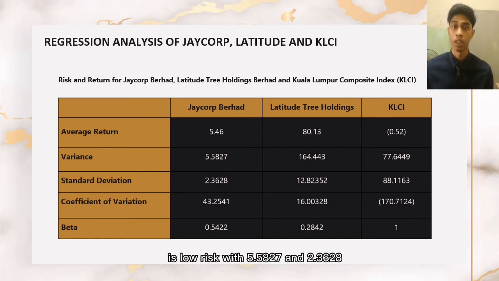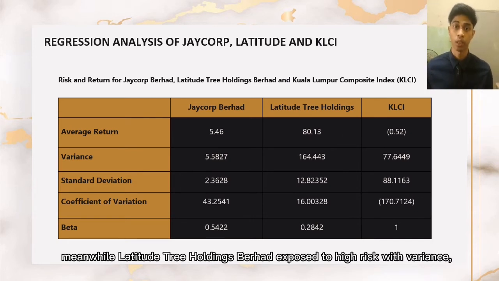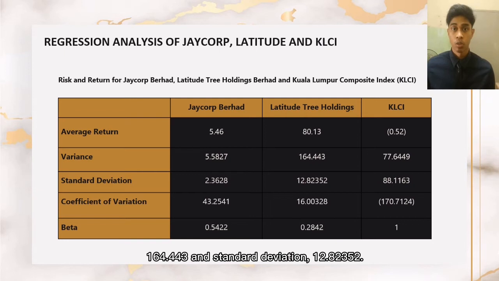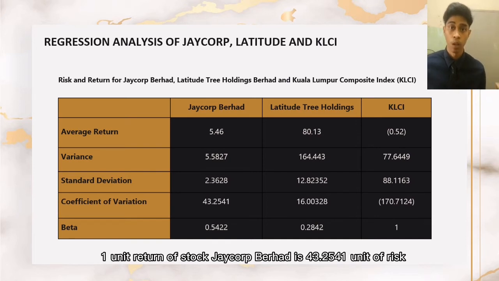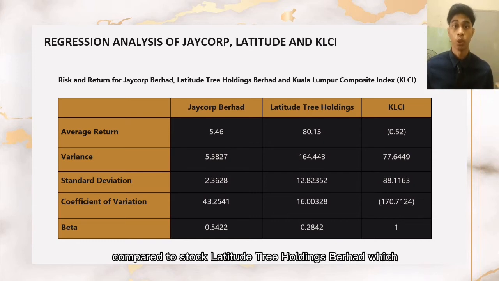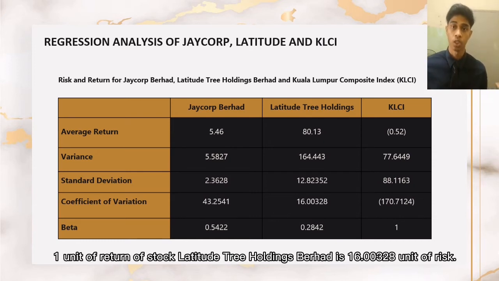Based on the table above, the variance and standard deviation of Jacob Burckhardt indicate low risk with 5.5827 and 2.3628. Meanwhile, Latitude Trees Holding Berhad is exposed to high risk with variance 164.443 and standard deviation 12.82352. 1 unit of return of stock Jacob Burckhardt is 43.2542 units of risk, compared to stock Latitude Tree Holdings Berhad, where 1 unit of return of stock Latitude Trees Holdings Berhad is